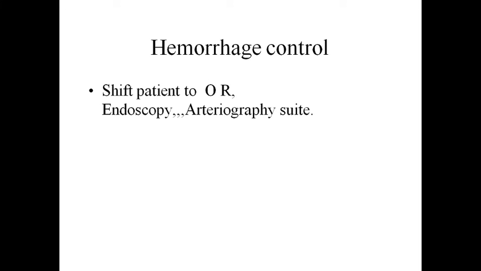Now, if you found that the bleeding is from, say, the liver, and it's only a grade 1 or 2 injury according to the CT scan, and if the bleeding is still continuing, then in that case, instead of doing a laparotomy, instead of opening the abdomen and trying to control the bleeding, you can probably send this patient to the radiologist. There they can do an arteriography and do an embolization. Coiling, as they call it nowadays, embolization of that vessel. So it can avoid a major surgery.